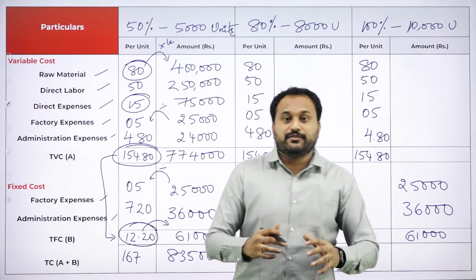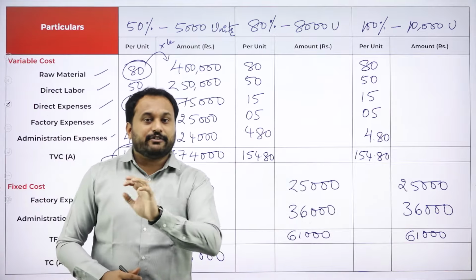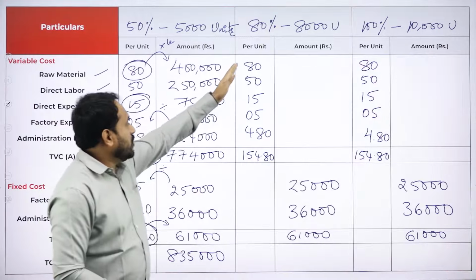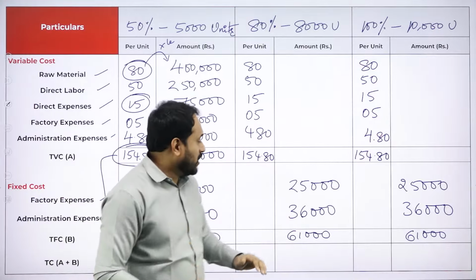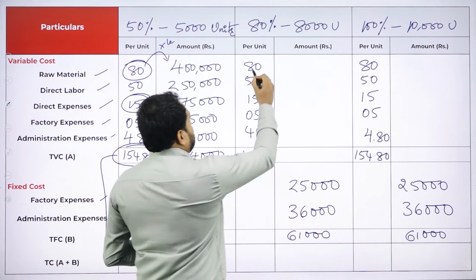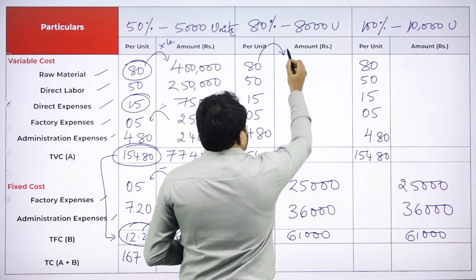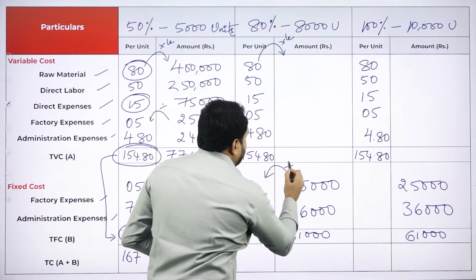Will be very easy if you actually practice. The first one is variable cost per unit will never change. That's why I have written all the variable cost per unit here. Now the second one is total fixed cost will never change. These are the things. Now students, very fast we'll do it. From here to here, if we need to write, we need to multiply. From here to here, if we write, we should divide.